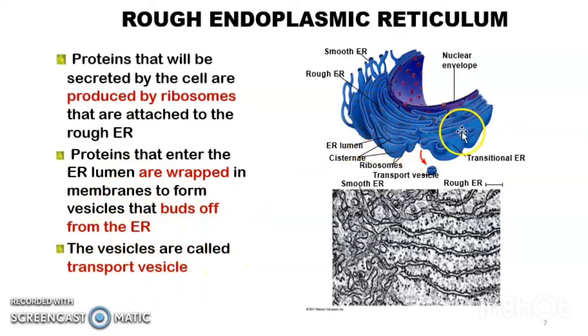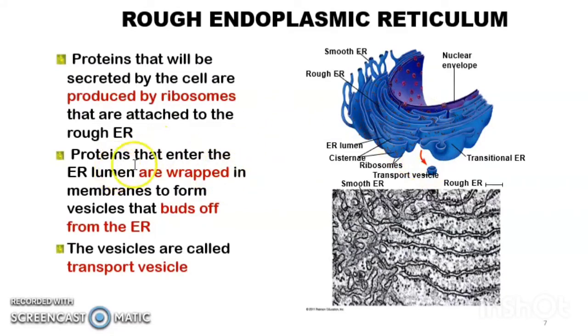Kalau awak tengok based on this diagram, once the ribosome has synthesized the protein, rough endoplasmic reticulum will pack and transport the protein. How does it transport the protein?